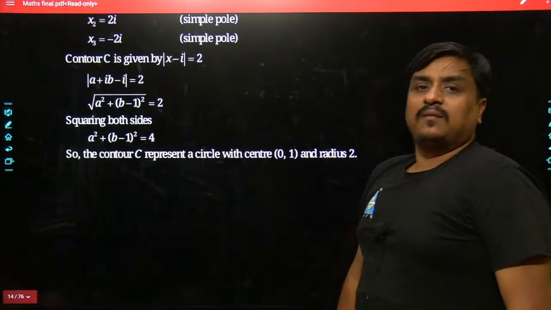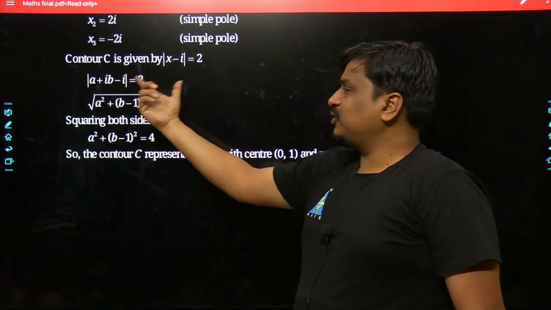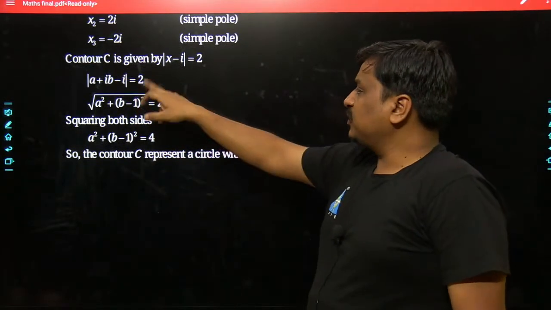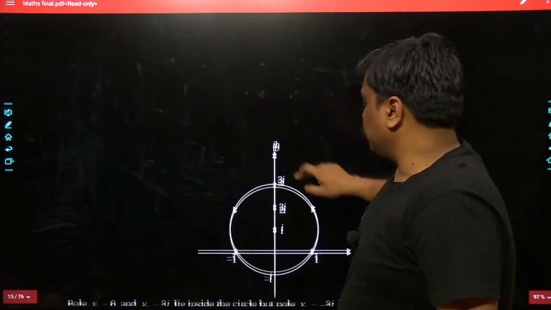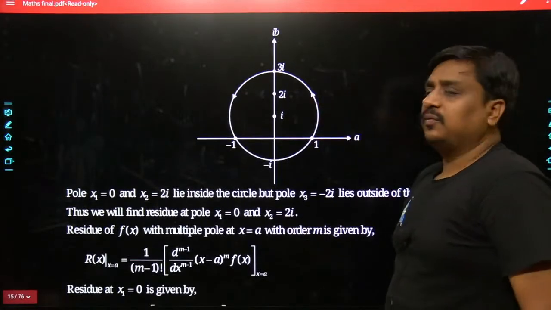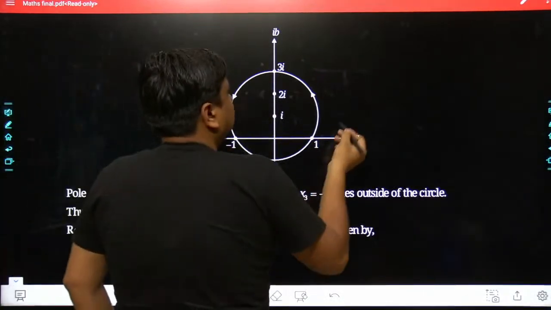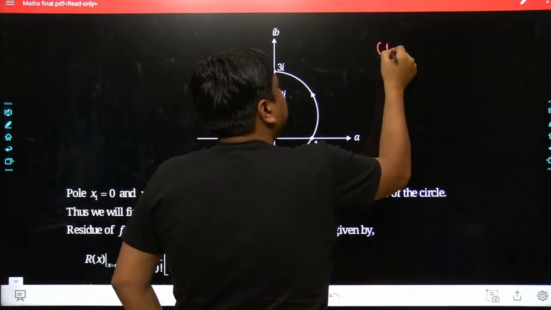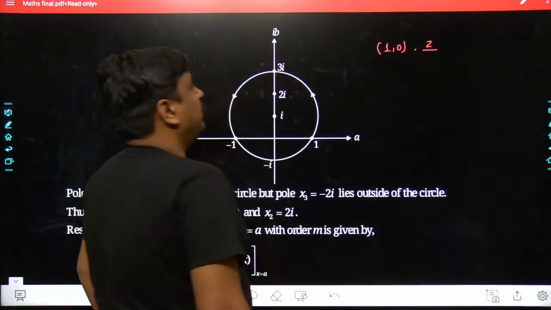Again, we'll recall which type of closed line integral you had. It has been clearly given. It was x minus i, where x has been taken as a plus i beta, minus i, taken with modulus. So at the end of the day, the result we got was a circle, which you can recall. It was centered along 1, 0 and had the radius equal to 2.